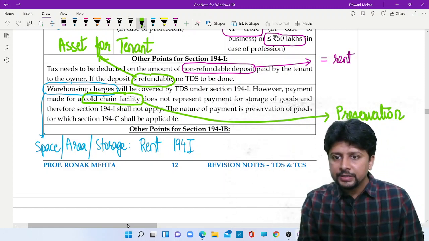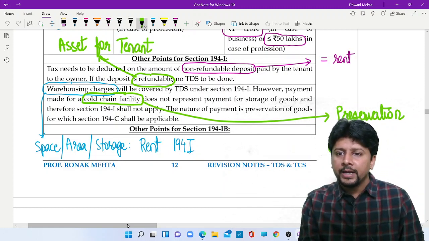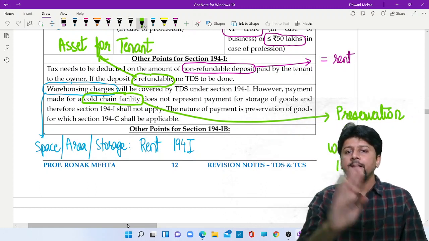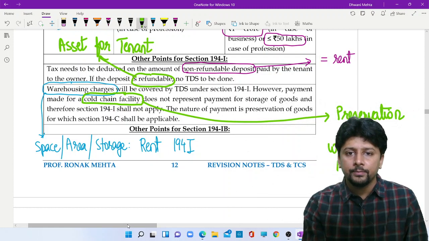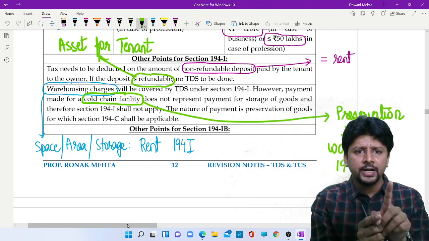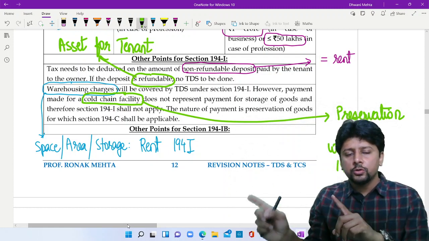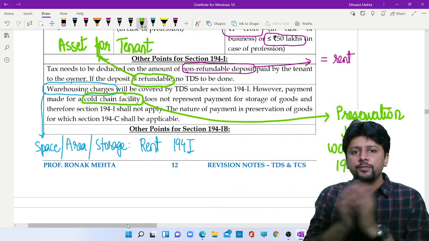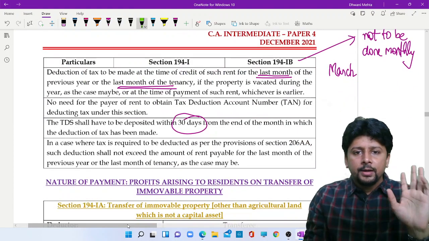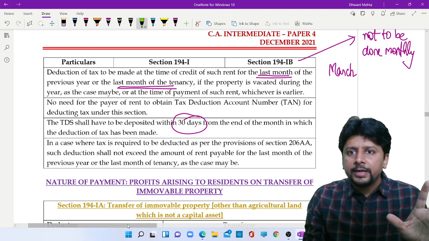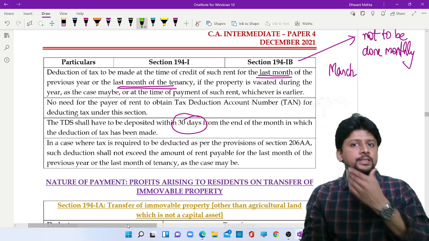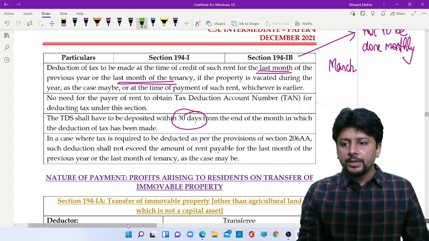Now this is a work contract, and work contract means TDS will be done as per 194C and not as per 194I. If it is pure storage, 194I. If it is a cold storage facility, it is 194C. Rent is something that may come up as a question, so please ensure you study rent properly.